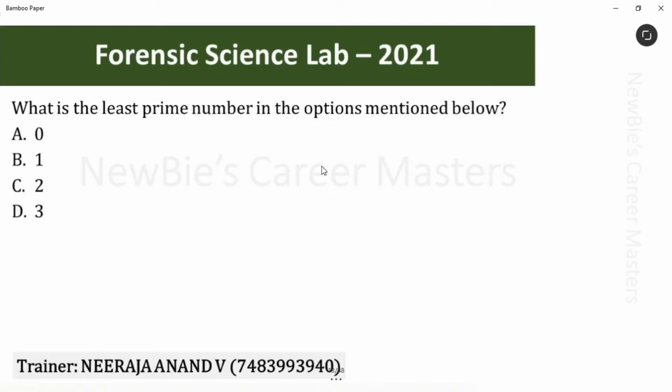In this video, we are discussing mental ability questions of Forensic Science Lab 2021 question paper. First question is, what is the least prime number in the options mentioned below? I know you people are wondering how this question can be asked in the paper. Yes. They have asked this question in the paper. It is very simple question.